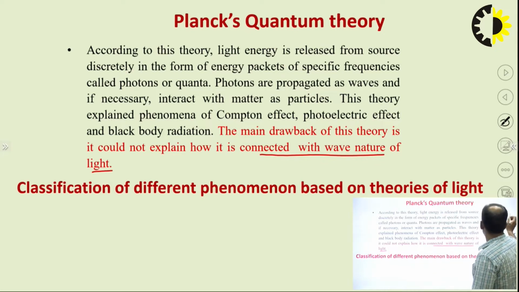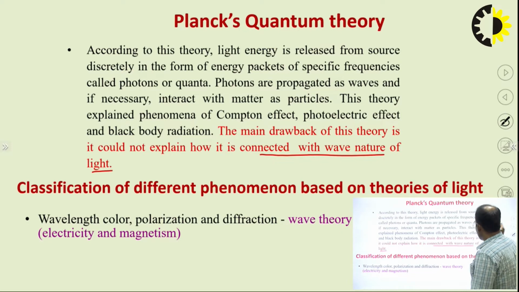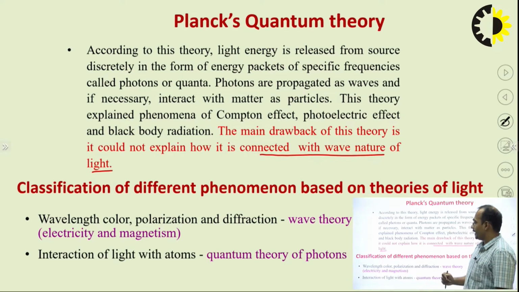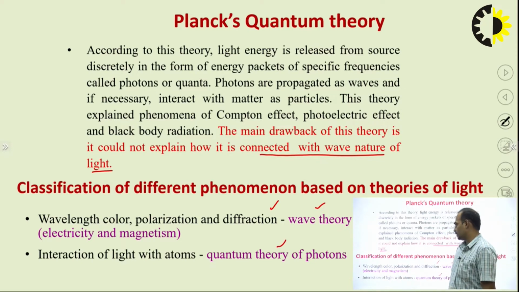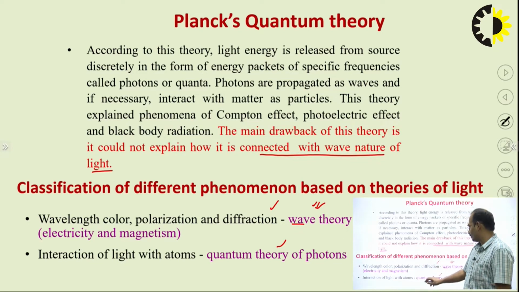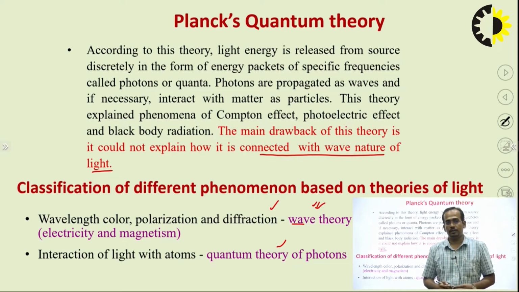So the classification of different phenomena based on theories of light. So these are the theories of light, and we can classify the different phenomena on the basis of these theories. Wavelength, color, polarization and diffraction come under the category of wave theory, and interaction of light with atoms comes under the category of quantum theory of photons. So if I am discussing wavelength, color, polarization and diffraction, then it will be part of wave theory, and if I am discussing interaction of light with atoms, then it will be part of the quantum theory of photons.